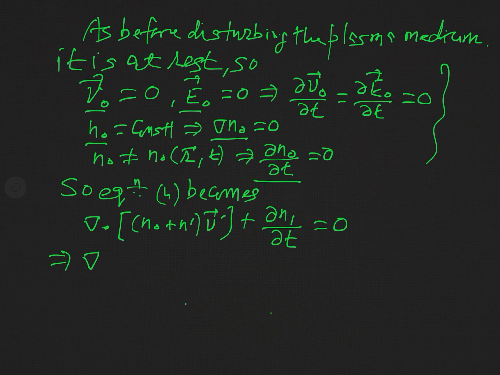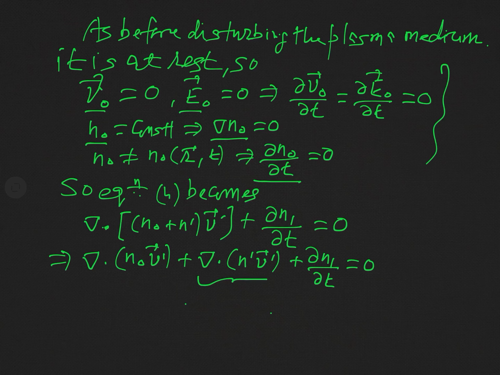Now simplify this result. This will be divergence of n naught into v dashed, plus divergence of n dashed v dashed, plus del n1 by del t equal to 0.